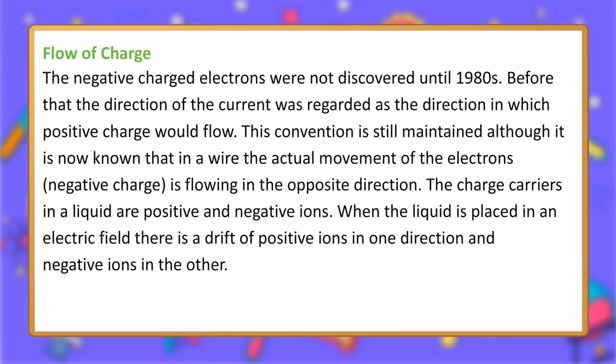The negatively charged electrons were not discovered until the 1890s. Before that, the direction of the current was regarded as the direction in which positive charge would flow. This convention is still maintained, although it is now known that in a wire the actual movement of the electrons, negative charge, is in the opposite direction. The charge carriers in a liquid are positive and negative ions. When the liquid is placed in an electric field, there is a drift of positive ions in one direction and negative ions in the other.